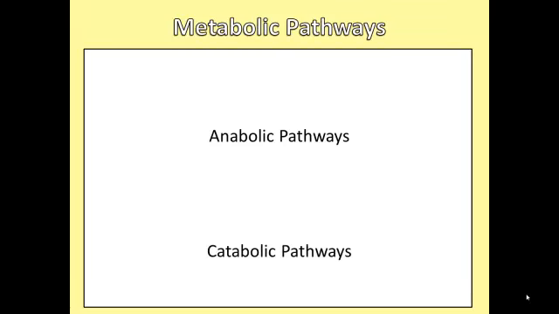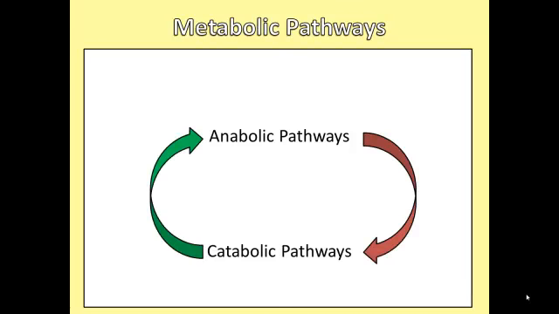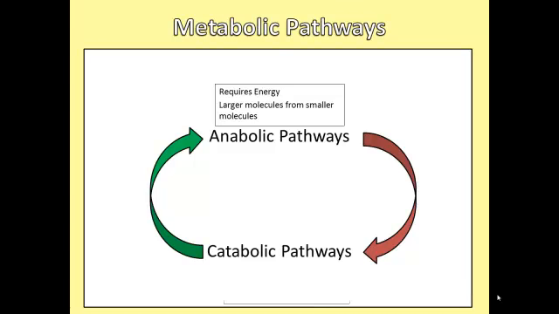We will be talking about it in more detail as we go along. Metabolic pathways can be broken down into 2 different kinds of pathways or reactions within the pathway: anabolic reactions and catabolic reactions. In metabolism, anabolic reactions are connected to catabolic reactions and vice versa. Anabolic reactions are like climbing the stairs to the top of the platform. Anabolic reactions require energy to make larger molecules from smaller molecules. The larger molecules are higher up the potential energy platform than the smaller molecules are. Catabolic reactions are like the guy falling from the platform into the water.